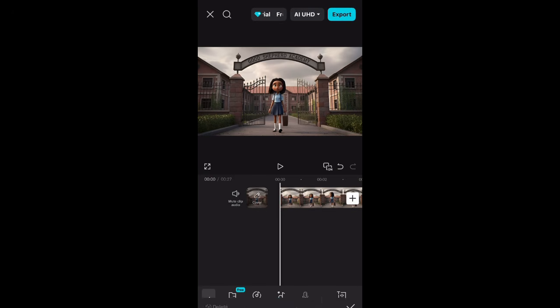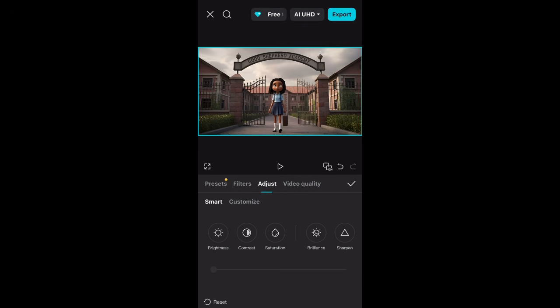Then I'm going to come to adjust, search for adjust. If I want to add music, I'll just add music. If I don't want, I'm just going to come to adjust here, and then this is to sharpen the video and give it that sharpness, that professional quality look, what I mean. So I'm just going to increase my sharpness to 30 something or so, then my clarity to 30 something as well, and then I'll go to this, just click on save.